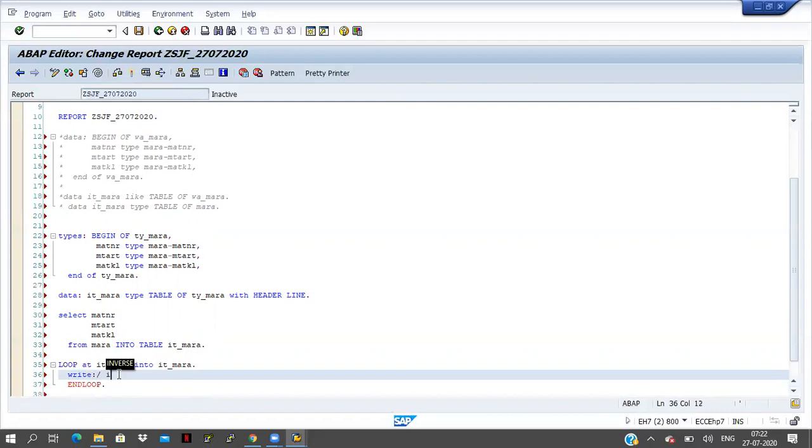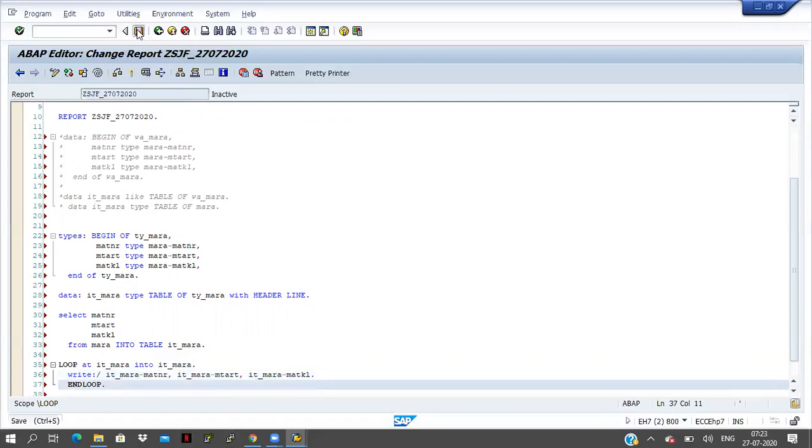Write itmara hyphen matnr, itmara hyphen mtart, itmara hyphen matkl. So I'm writing the code like this.